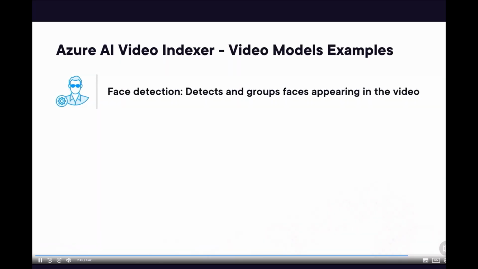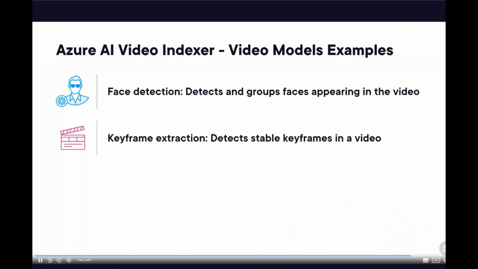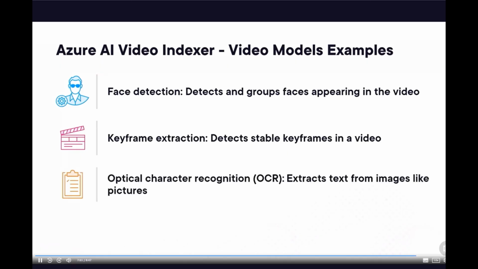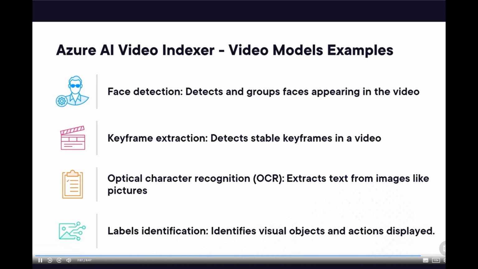Face detection detects and groups faces appearing in the video. Keyframe extraction detects stable keyframes in a video. Optical character recognition extracts text from images like pictures. Labels identification identifies visual objects and actions displayed.